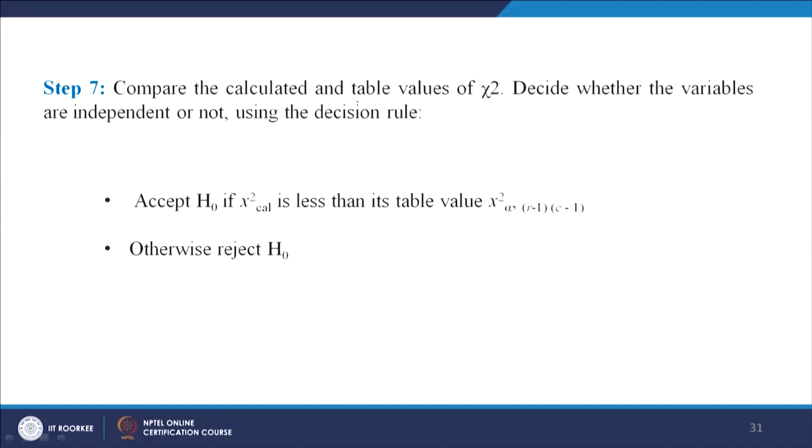Finally, when you compare the calculated and table values of chi-square, decide whether the variables are independent or not using the decision rule: accept H0 if chi-square calculated is less than the table value chi-square alpha for this degrees of freedom, otherwise reject H0.